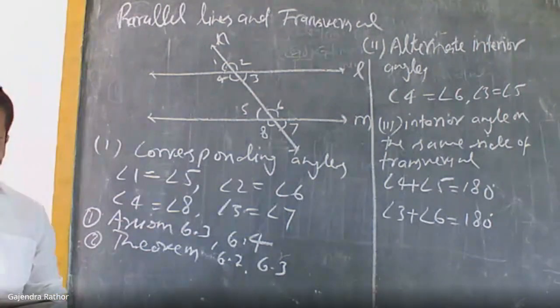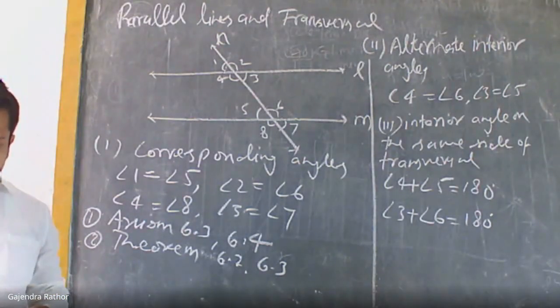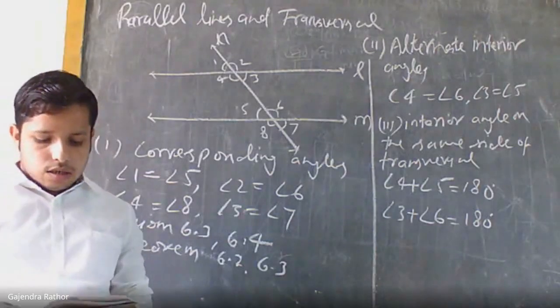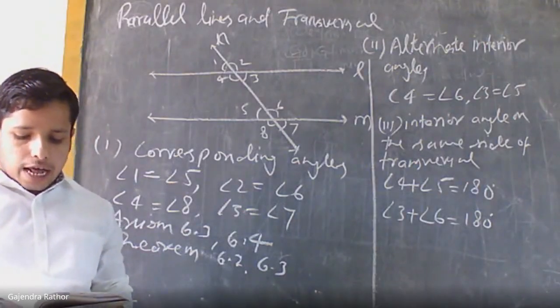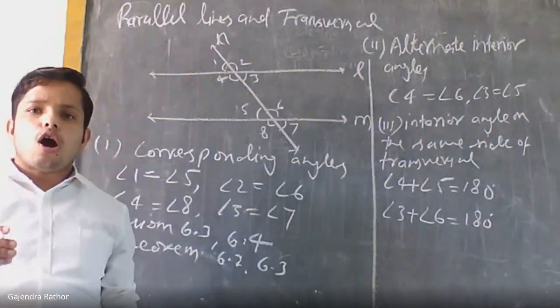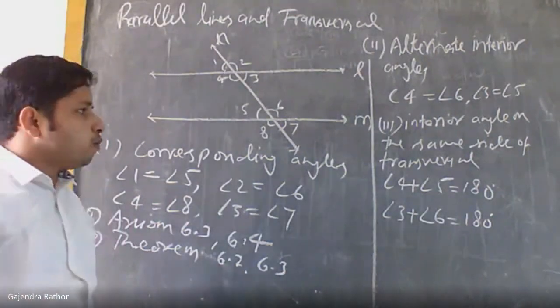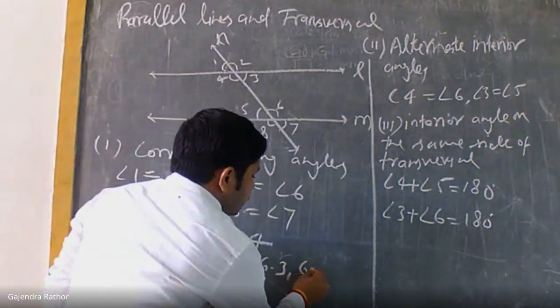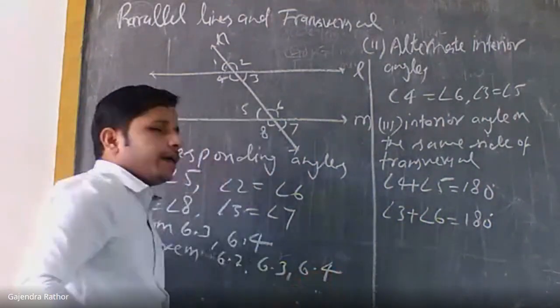The next is theorem 6.4. If a transversal intersects two parallel lines, then each pair of interior angles on the same side of the transversal is supplementary. Supplementary means the sum of these angles will be 180. So angle 4 plus 5 and 3 plus 6 will be 180 degrees.